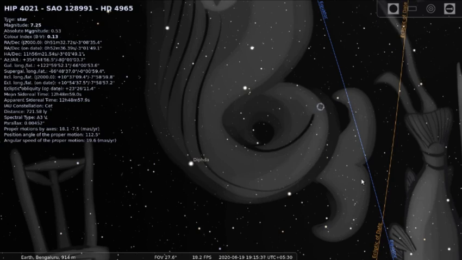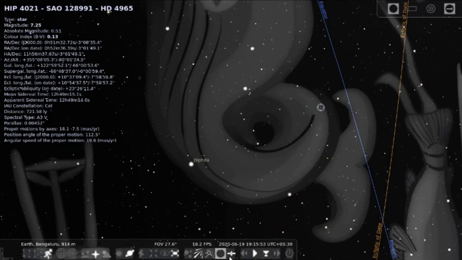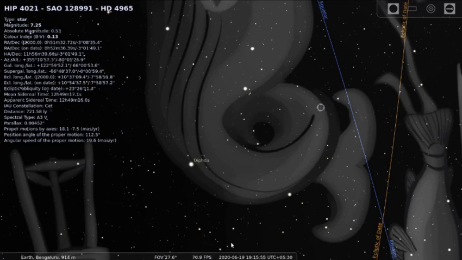You will see that if you are standing exactly on the equator, then your equator will be this equatorial line. The celestial equator will be from top to bottom along a straight line. Okay, so if you are standing bang on the equator, you will see that the equatorial line is lying exactly like this.